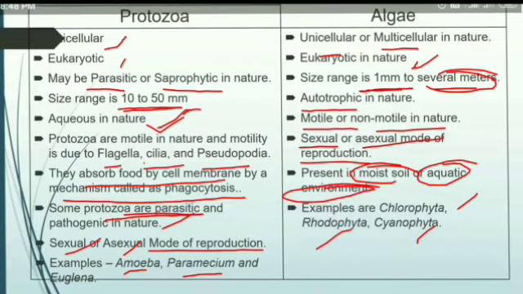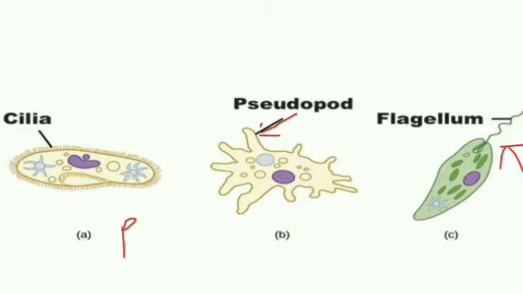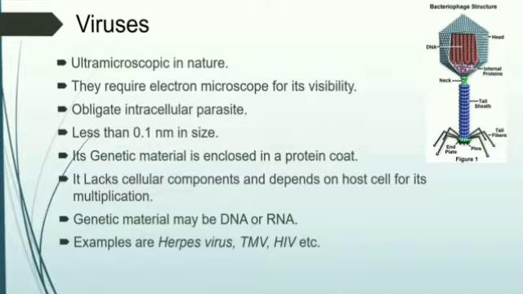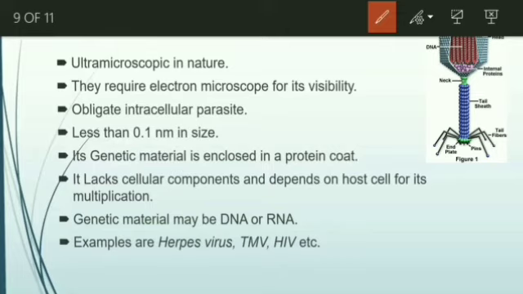And with that we completed 4 different groups of microorganisms. Let us move on to the 5th one, that is a virus. A virus is a specialized one. A virus may be ultra microscopic, that is what I explained to you. Ultra microscopic in the sense a normal microscope won't observe this kind of organism, so you need an electron microscope. They are obligate intracellular parasites.